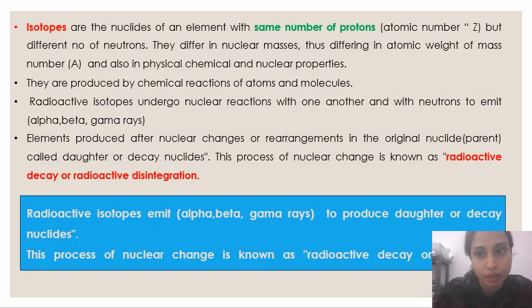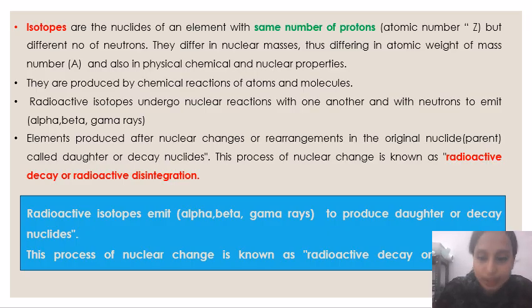They thus differ in atomic weight or mass number A, and also in physical and chemical properties. As I said earlier, they are produced by chemical reactions of atoms and molecules, by electron bombardment, etc. And why are they essential? Because they emit alpha, beta, gamma radiations. Radioactive disintegration is the rearrangement of the original nuclide, and daughter or decay nuclides are produced. This process of nuclear change is known as radioactive decay.